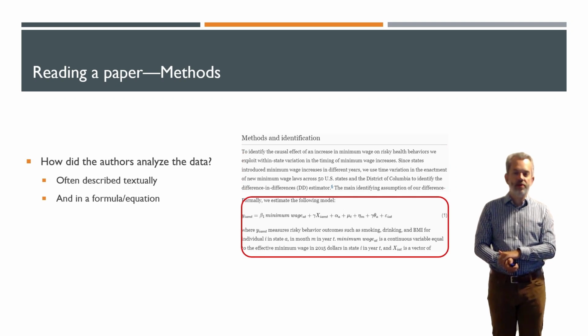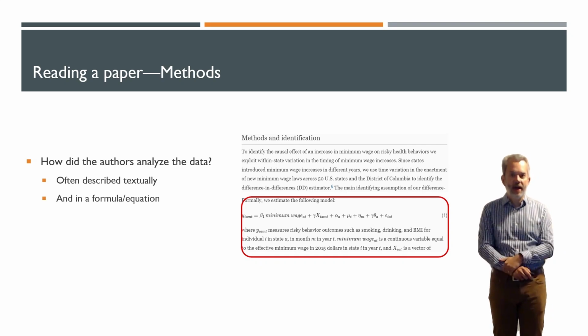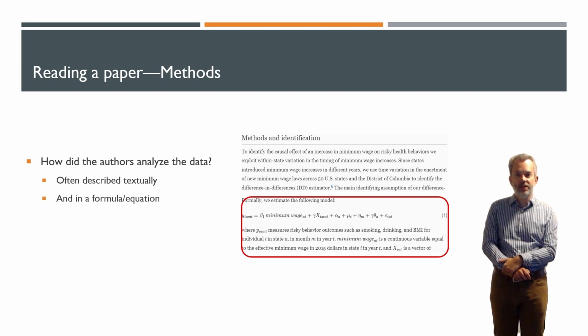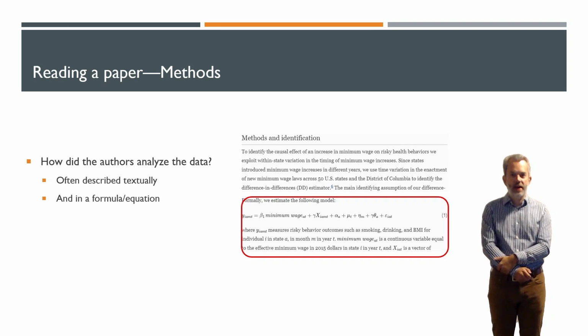And then they're also providing a formula or an equation showing how this outcome variable, typically denoted by y, is related to the minimum wage variable. And they also define the notation. They say that a person is denoted by i, who lives in state a, month m, and year t. So we have a way to map the variation that we're seeing, minimum wage at, to the person-specific outcomes, the y_iamt.